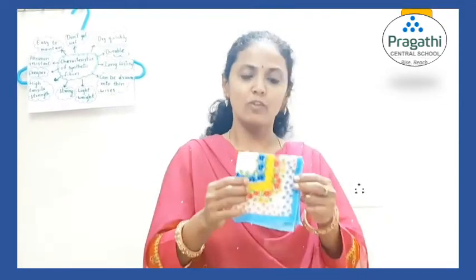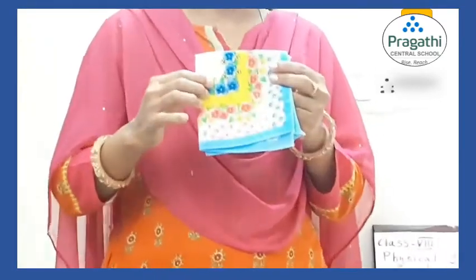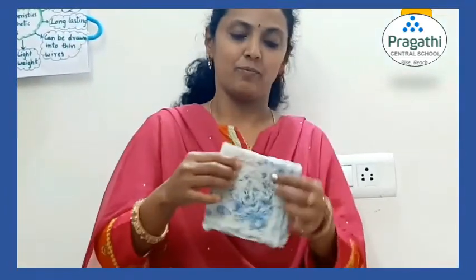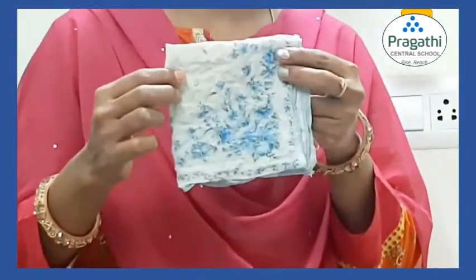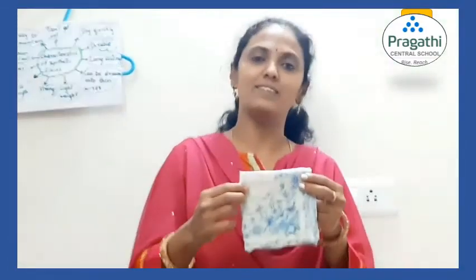Children, now I will show you 2 different fabrics. One is a natural fabric and the other one is a synthetic fabric. Now you can see this is a synthetic fabric. You can see there are no wrinkles here. Now I will show you a cotton fabric. Can you see any folds here? Yes. At home also, try to take 2 different fabrics, natural and synthetic, and observe which one has wrinkles. Okay?